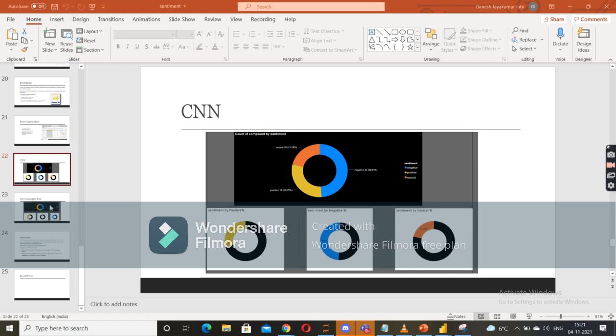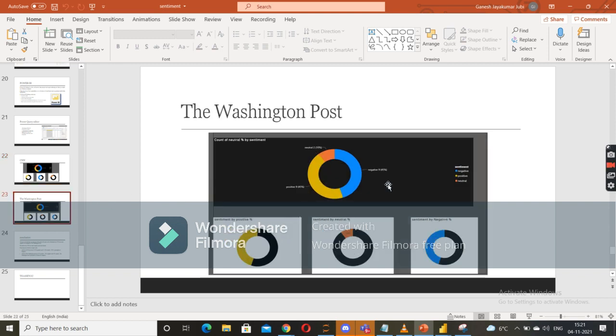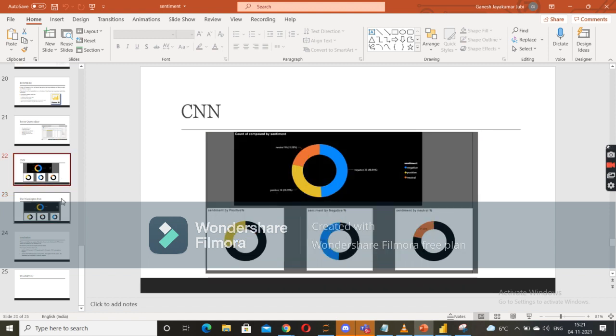And in the Washington Post we can see that 45% is negative, 45% is positive, and 10% is neutral. Both of these show that most of the news headlines are either positive or negative, but in CNN a higher percentage of the headlines were negative.